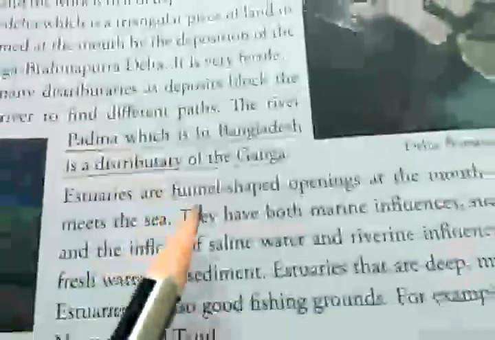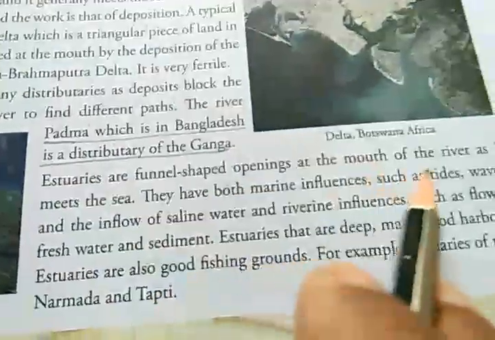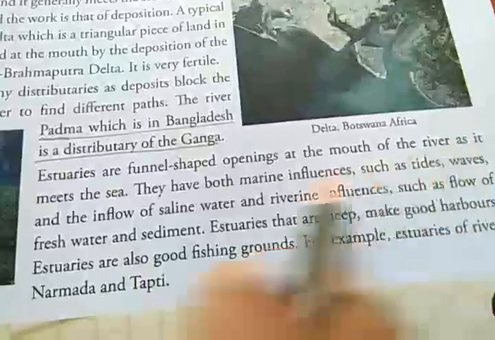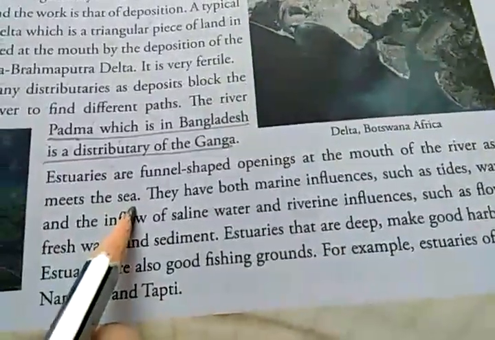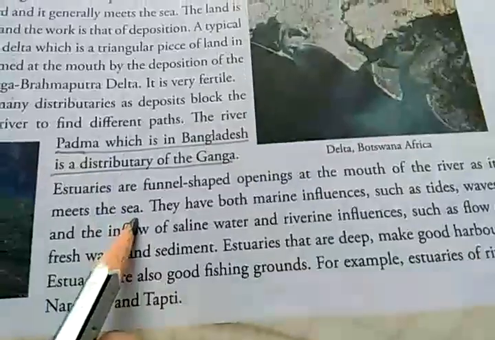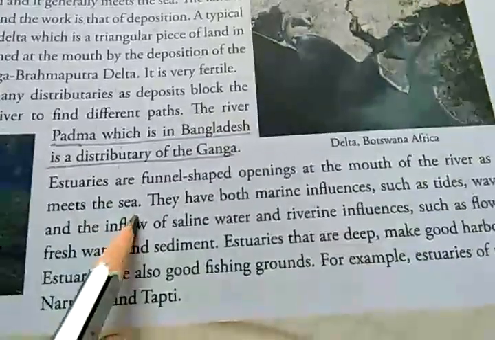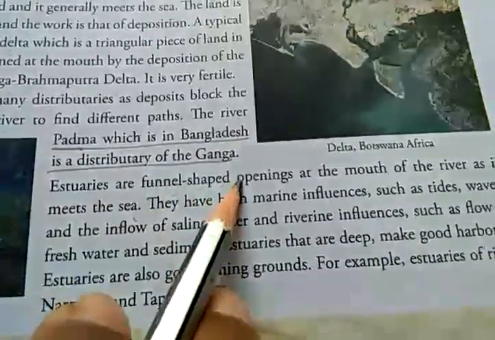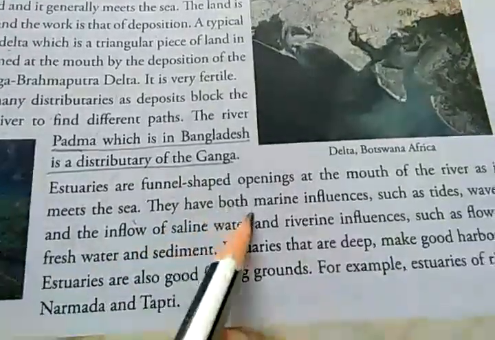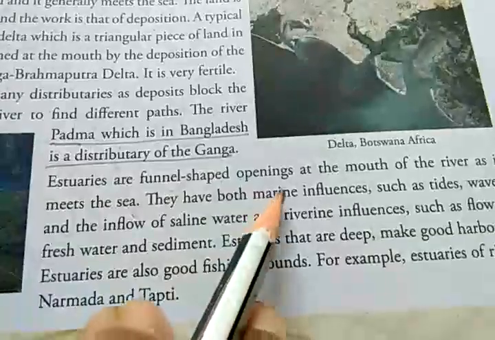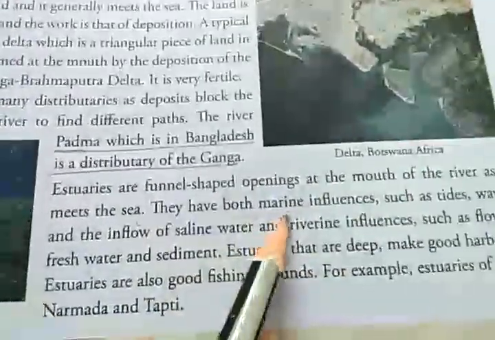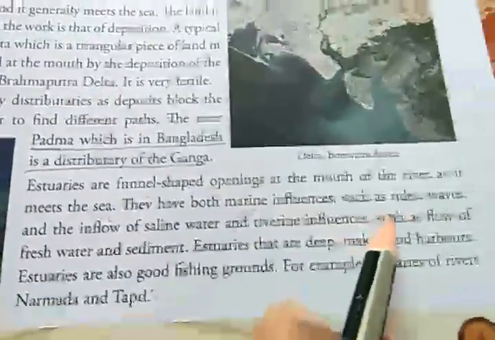Okay, estuaries are funnel shaped openings at the mouth of the river as it meets the sea. So estuaries also form near the mouth of the river, where the river meets the sea, and it is funnel shaped. They have marine influence, that is influence of the sea, because it is the place where the river meets the sea. So the sea influence, marine influence, such as tides.